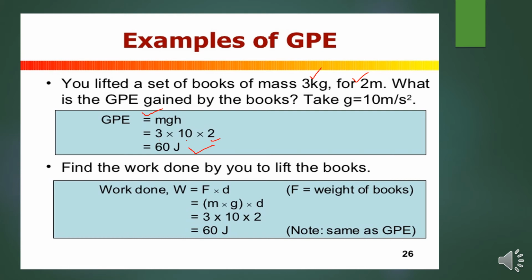Find the work done by you to lift the books. This work is equal to force into displacement. Force is nothing but the weight of the books, and the displacement is from the ground to above, right? So m into g into d, because force is the weight of the books. So 3 into 10 into 2 you will get 60 joule. So the work done is the same as the GPE, as both relations are the same.